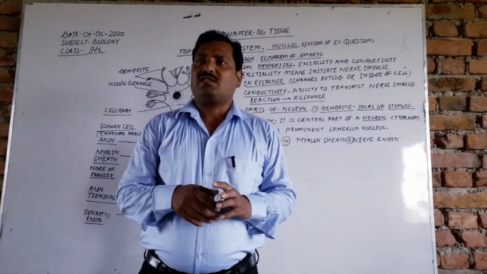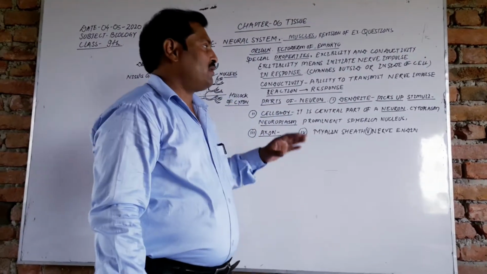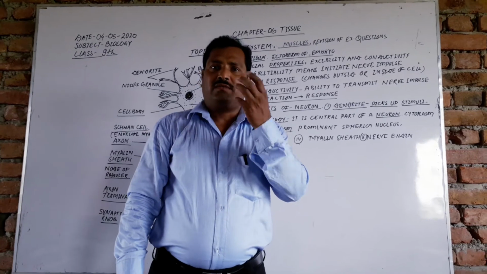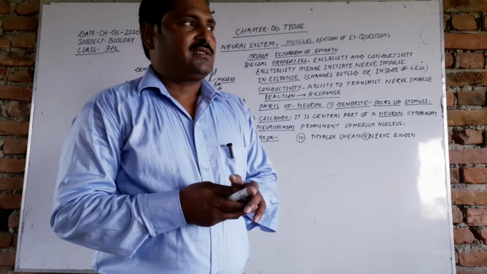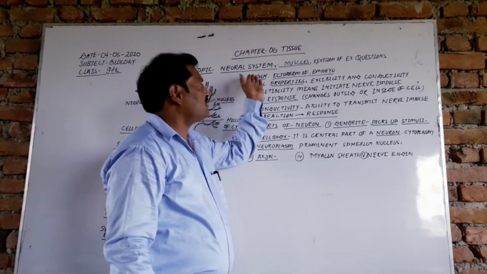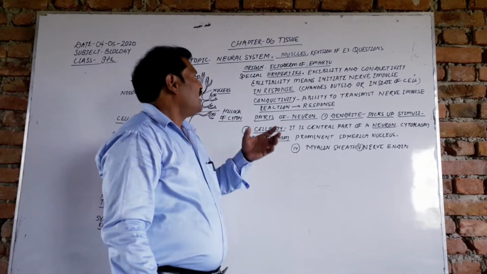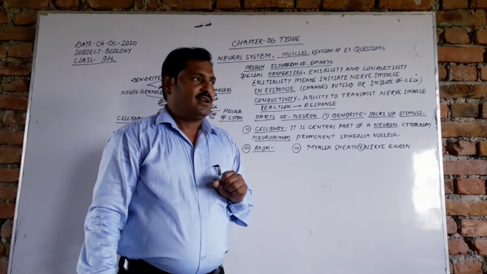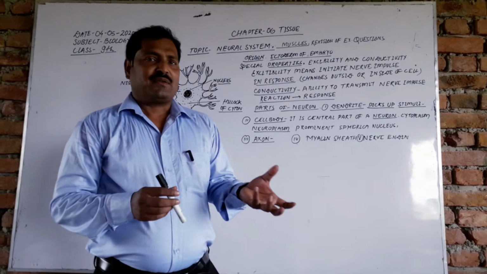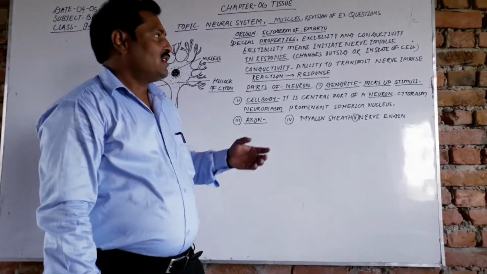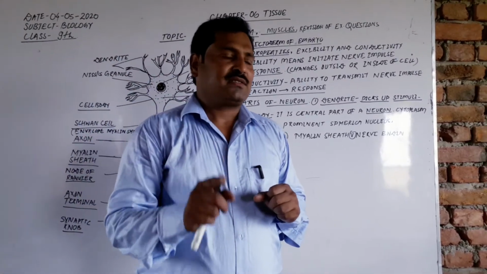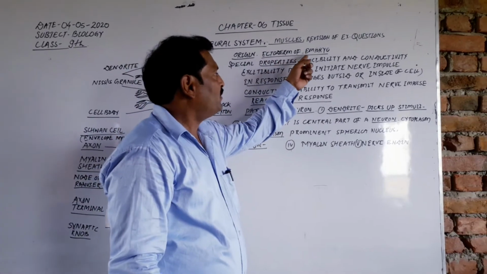So nervous system, what does it do? It is a very important system for our body. Any external stimulus, meaning any external factor that causes a response in our body, is picked up by the nervous system. So dear students, the neural system is also made of nerve cells. From where has it originated? I have already told you that when the embryo forms, after the zygotic stage to the embryonic stage, there are different layers of the embryo. The first is the ectoderm. The nervous system is also made from the ectoderm of the embryo.